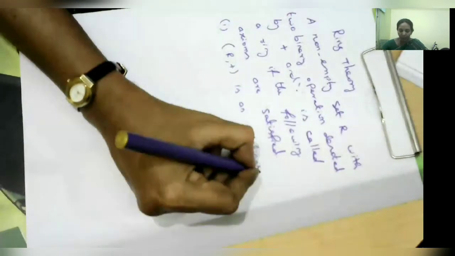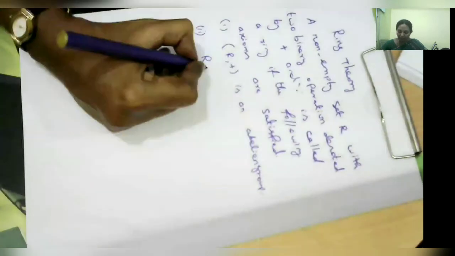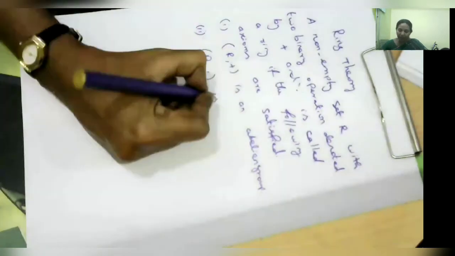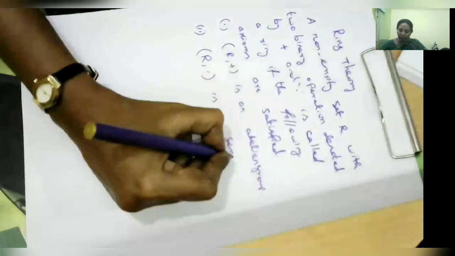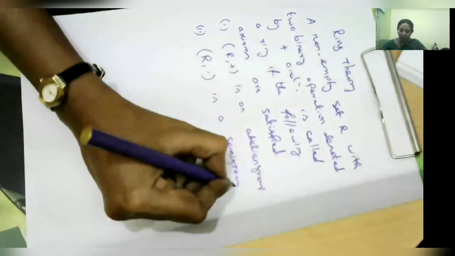So it is an abelian group. So first we have to prove the non-empty set capital R is an abelian group under addition. Now the second axiom says R comma dot is a semi-group. A non-empty set R is a semi-group under multiplication.